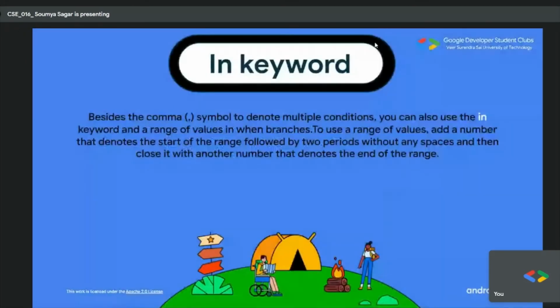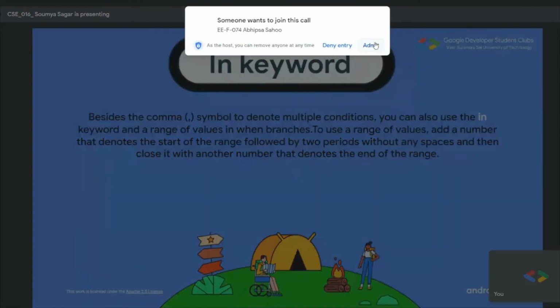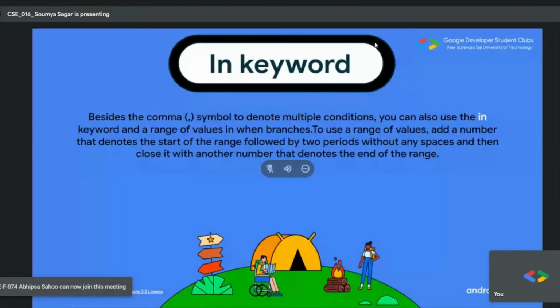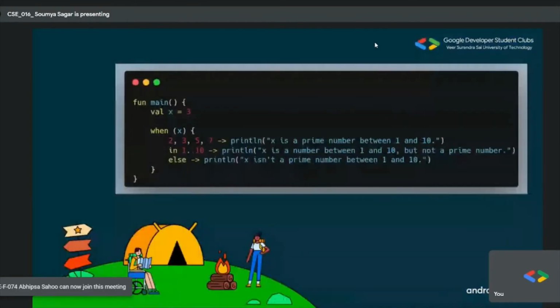Then comes the in keyword. Now, like the comma symbol, you can also use this keyword, because it literally searches for something within a particular range. This is a simple code of it. What happens here is we are just initializing x as 3 and then putting it in the when block.